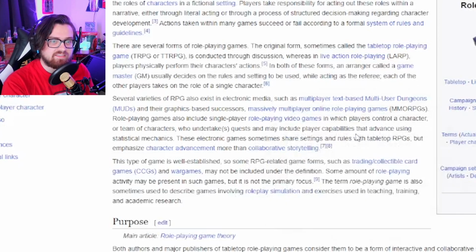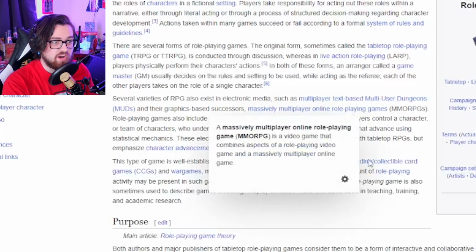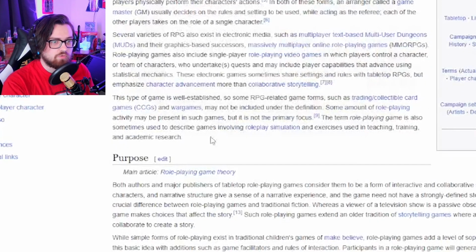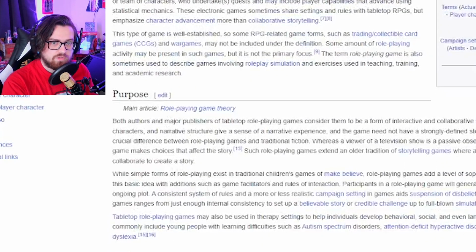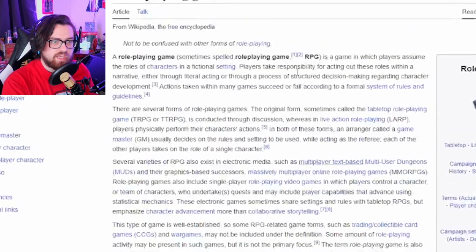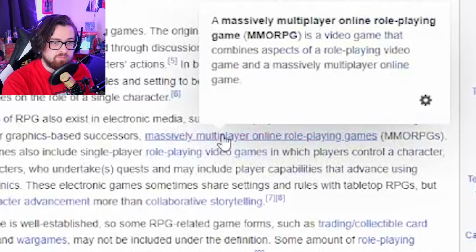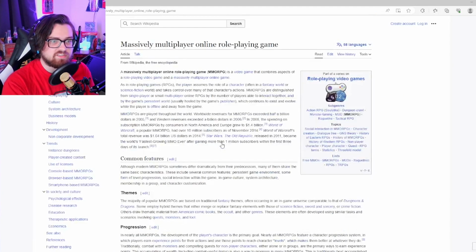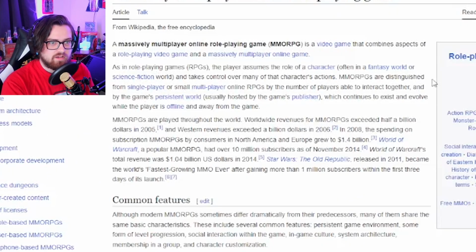I feel like the MMO would get us there very quickly. Role-playing. Okay. Suspension, realism. I do think our best bet is with MMORPG, because it's gonna list the platforms, right? It's gotta list the platforms somewhere.